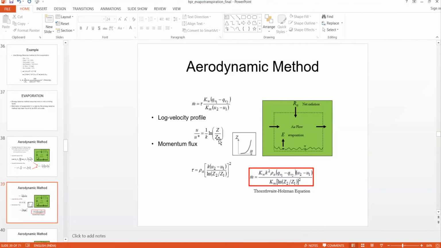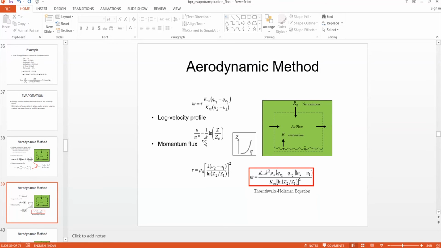There is an equation given to calculate z naught. Therefore the unknown in this equation is u star, and u star is directly related to tau, because u star equals square root of tau naught by rho. So we can apply the log law at two locations along one vertical line.